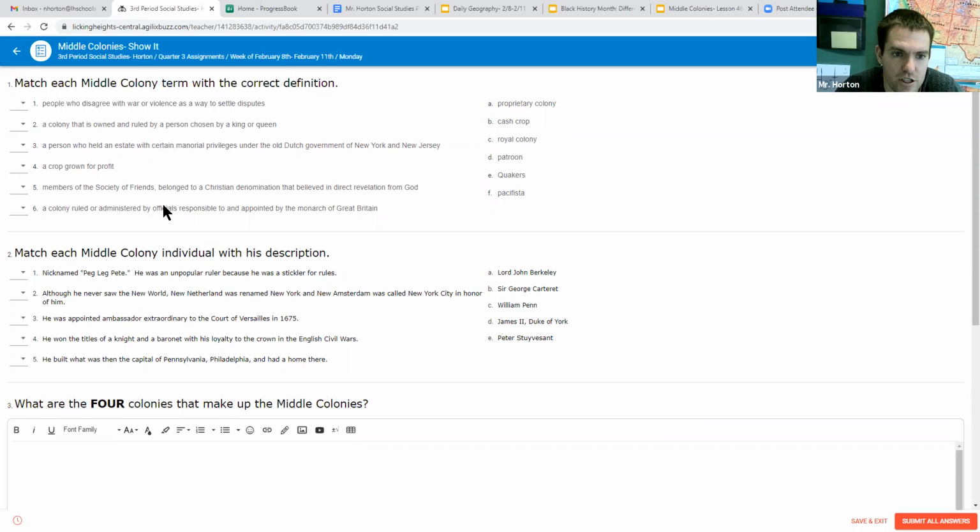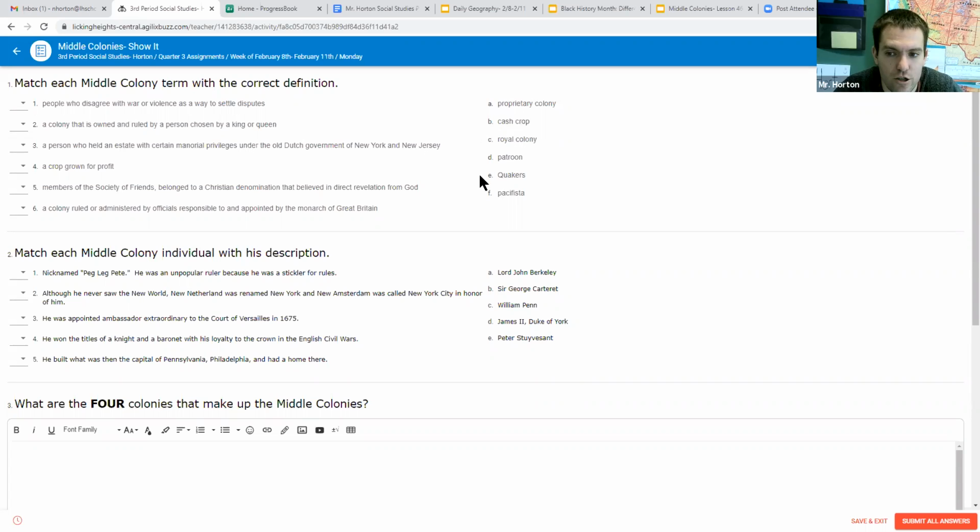So you have 6 definitions here that go along with 6 terms, all righty? So the terms that we're looking at are proprietary colony, cash crop, royal colony, patroon, Quakers, and pacifist. So this should say pacifist instead of pacifista. It should say an S there, but pacifist. Those are our 6 terms that we'll look at. All righty, so we'll take a look at those and we'll answer those as we're going through. We'll match them up with the correct definition.